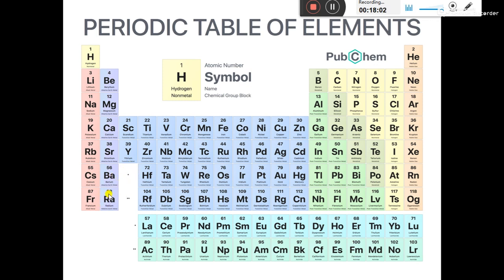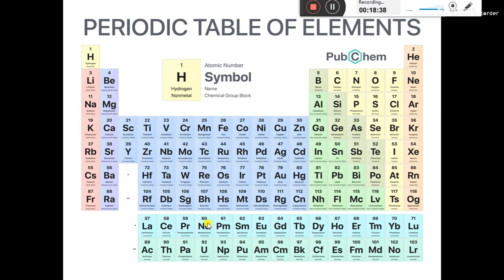In the same way, here 88 is there, and here we have 89, 90, 91, 92, 93, 94, 95, 96, 97, 98, 99, 100, 101, 102, 103, and then we have 104 over here. This shows that from atomic number 89 to 103, all the 14 elements will be in this single box. As you cannot write the whole series in a single box, that's why it is written separately. In the same way, here also there are 14 elements which are written separately.